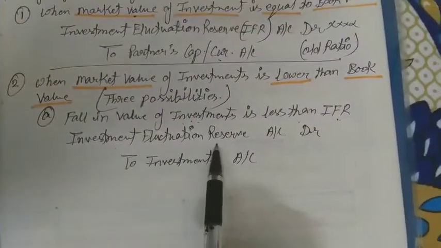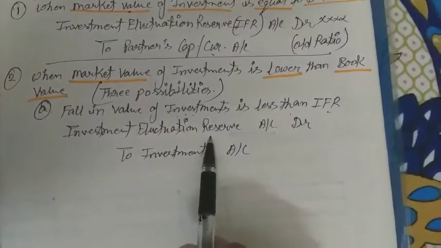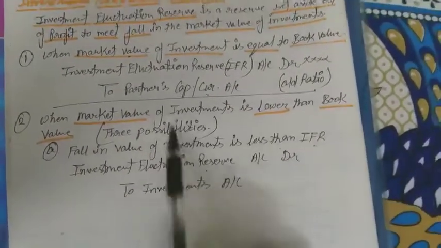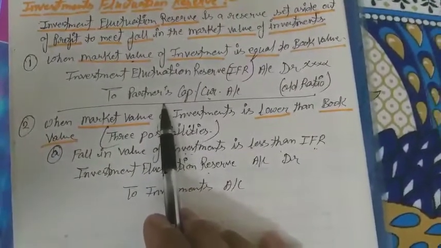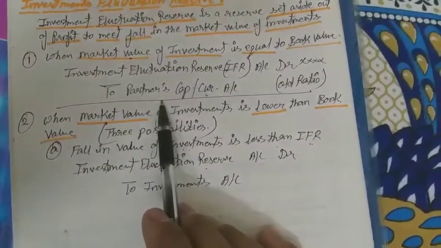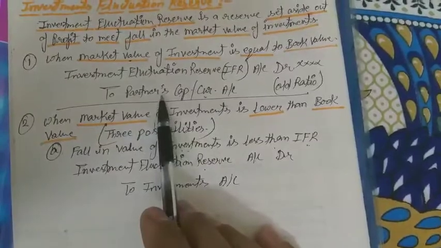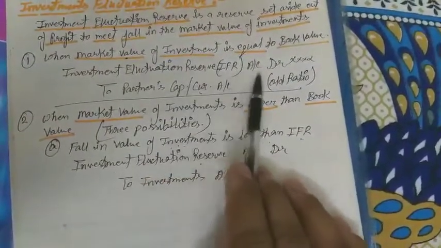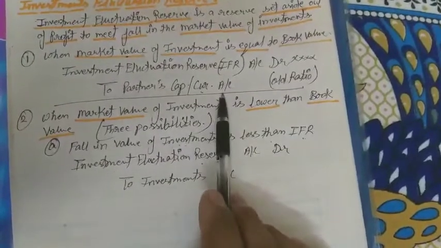These are the reserves, and these reserves should be distributed among the partners. It is clear according to all profit share ratio, whatever the entry we have done at the top or above this entry we have passed out investment fluctuation reserve account debit to partners capital or current account.